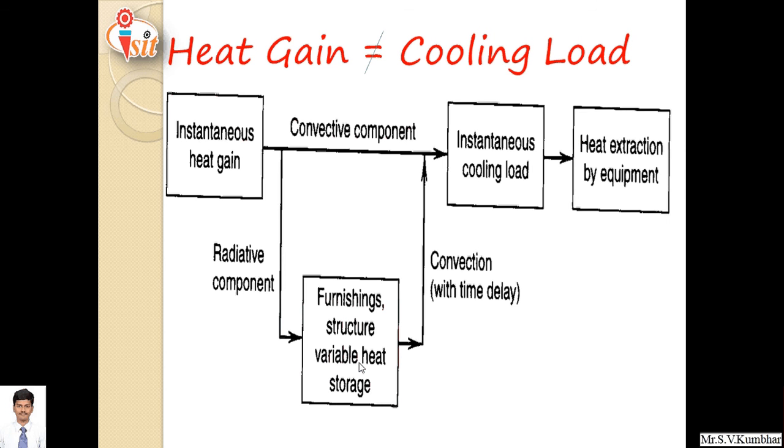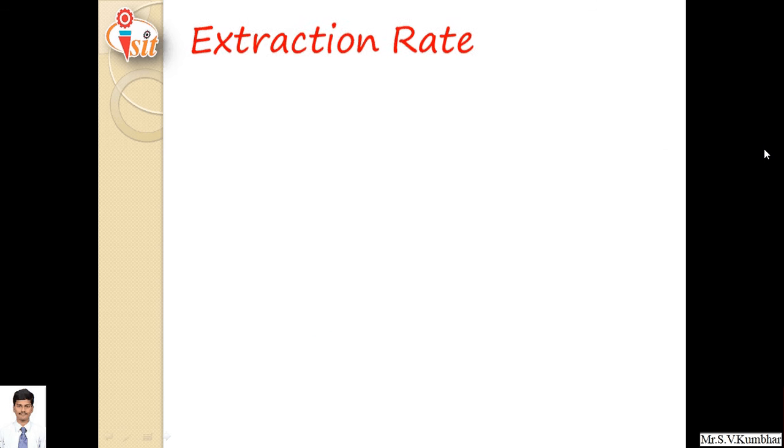So these are the components. Instantaneous heat gain is nothing but instantaneous cooling load, which is converted into heat extraction by equipment. This is the convective component. And for furnishing and structure, variable heat storage, it may be convective with a delay time, and again it is sent to instantaneous cooling load and has to be extracted by equipment.